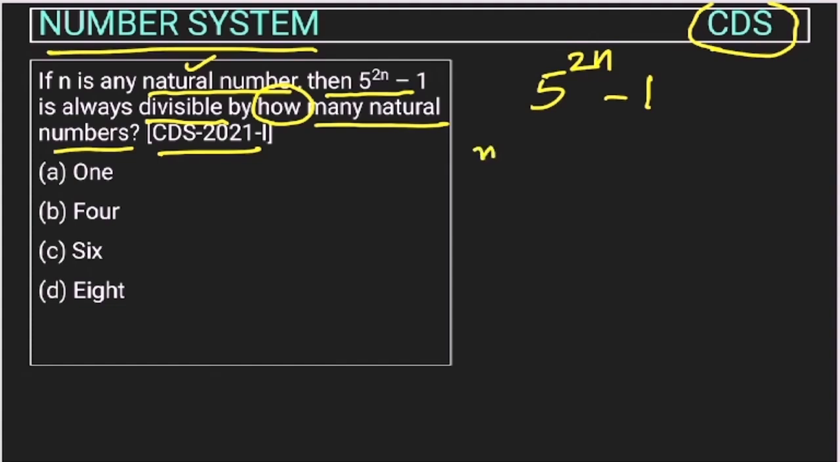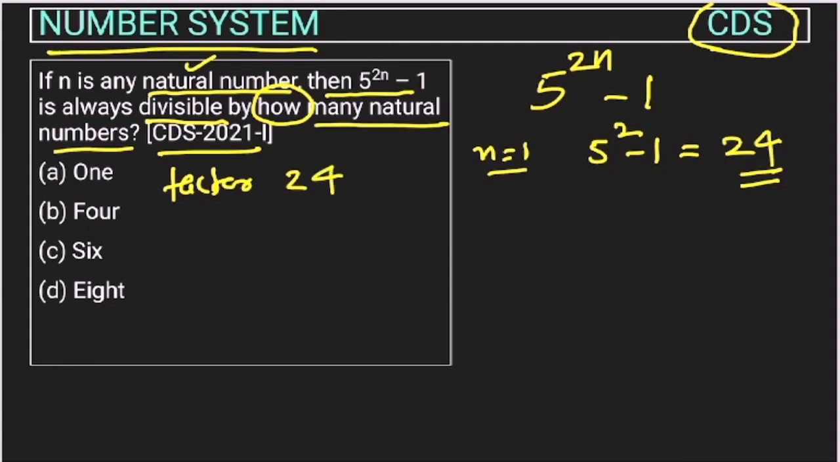So let's take n as 1. What will happen? This will be 5 square minus 1, so this will be 25 minus 1, which is 24. So this is divisible by how many numbers? We will take the factors of 24, because 24 will be divisible by all the factors of 24.